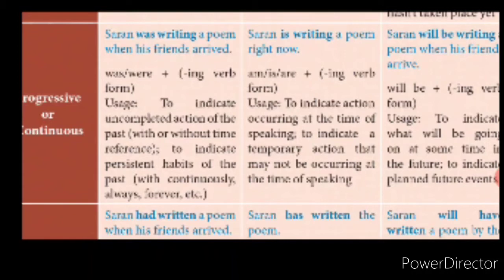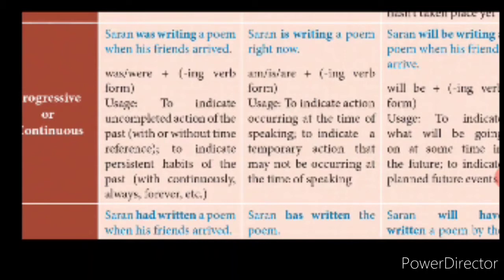Okay? He is writing. They are writing. Got it? So, he is a singular subject, is plus verb plus ing form. They is a plural subject, are plus verb plus ing form. Is that clear? Okay. When will you use it?